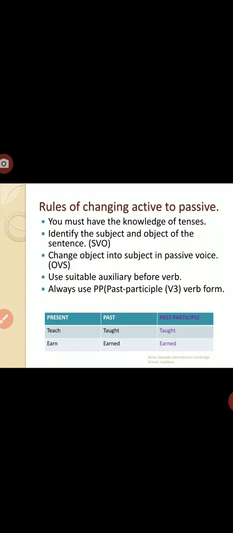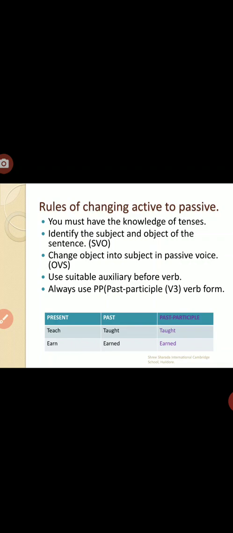Just glance once again at the rules of changing active to passive. First, you must have the knowledge of tenses. Second, identification of subject, verb, object. Third, change them into the OVS format. After that, use suitable auxiliaries before a verb. Suitable auxiliaries means according to the subject you need to use particular auxiliaries, as I taught in the tenses, like be forms: am, is, and so on. You need to know which auxiliary to use according to the subject.